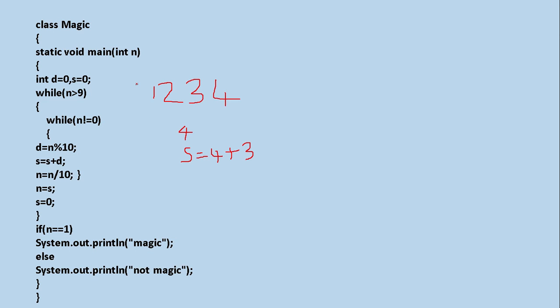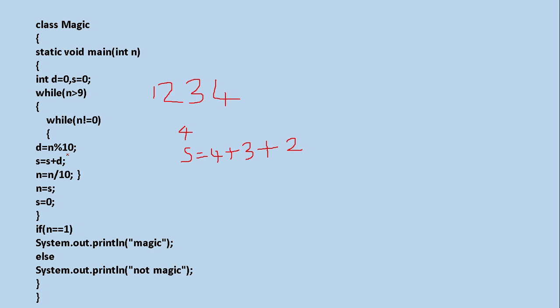From 12, dividing with 10 and getting the modulus, you will get 2. s is equal to s plus d. So in d you have 2 and that will be added to the variable s. Now n is equal to n divided by 10. That means it is 1. 1 not equal to 0? Yes. And d is equal to n modulus 10.